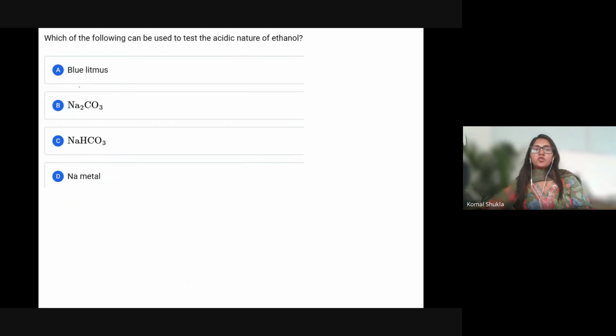Now this is the next question: which of the following can be used to test the acidic nature of ethanol? This is very easy. So what is the answer?